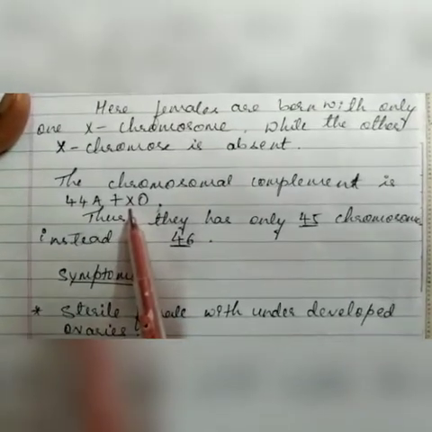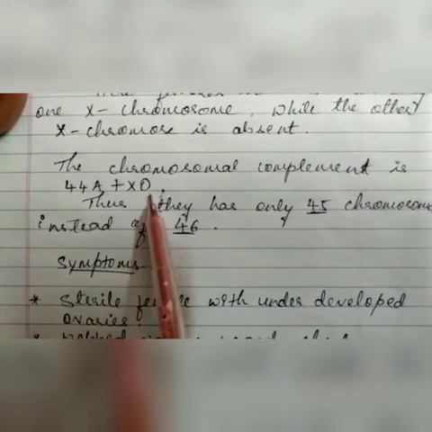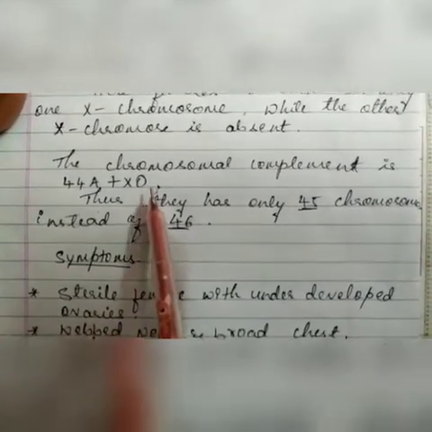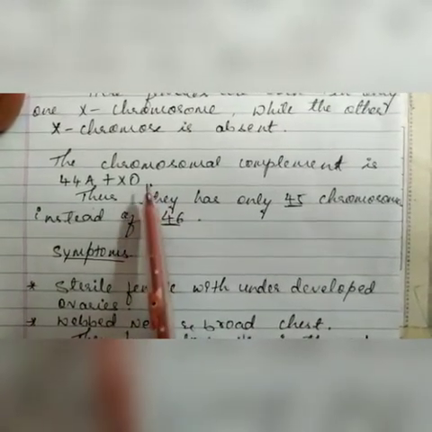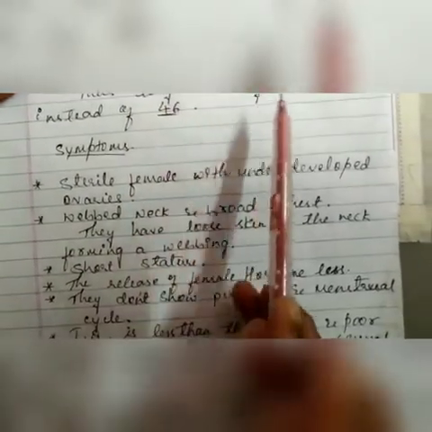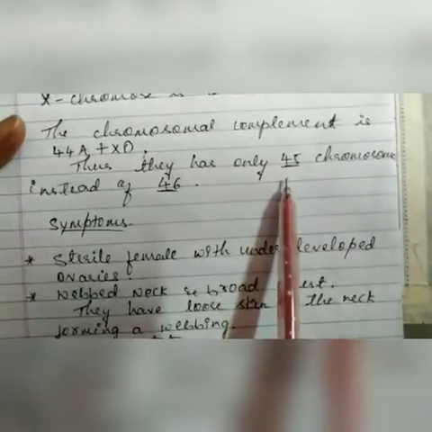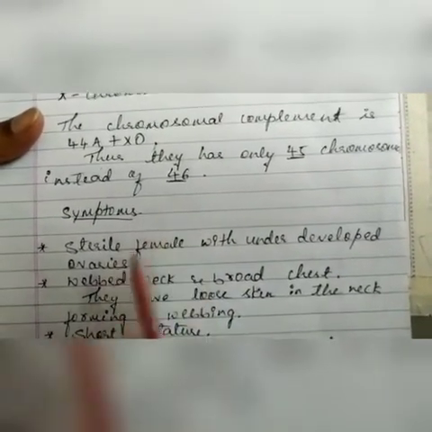Only one X chromosome is present; the remaining X chromosome is absent because of non-disjunction of the chromosomes at the time of oogenesis. Then the female suffers from Turner syndrome. In Turner syndrome, 45 chromosomes are present instead of 46 chromosomes.